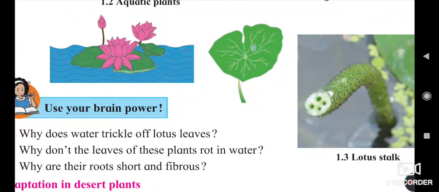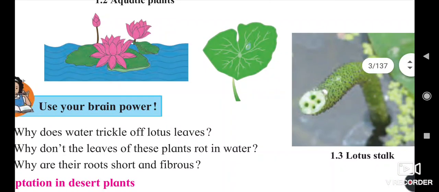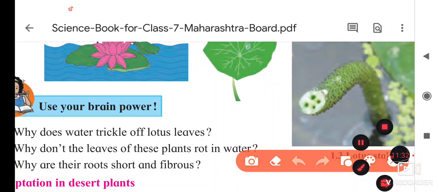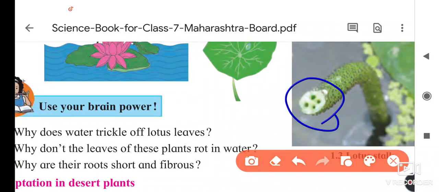This is the stem of the lotus. Here we can see four whorls through which they absorb the water into the body.